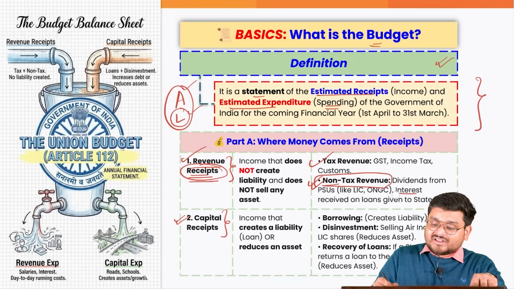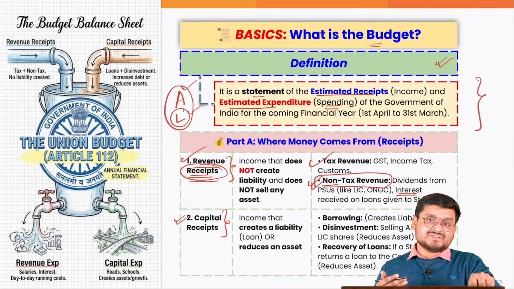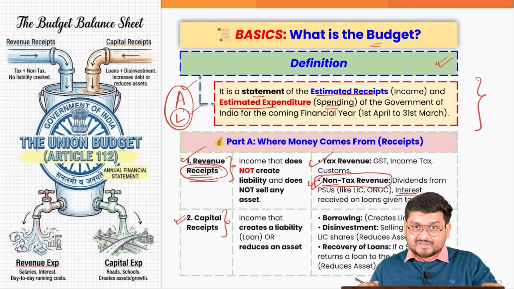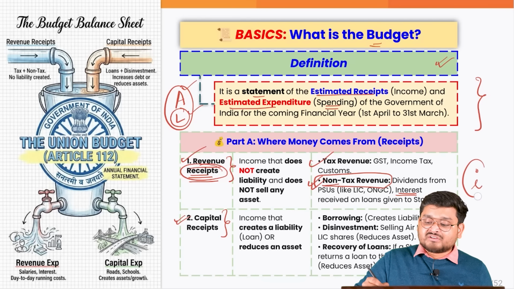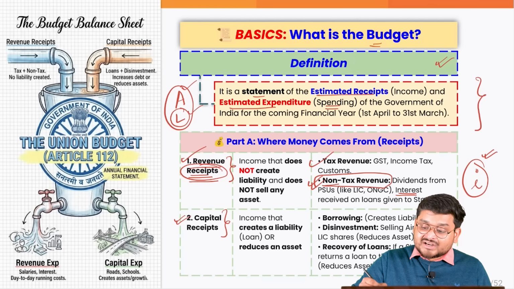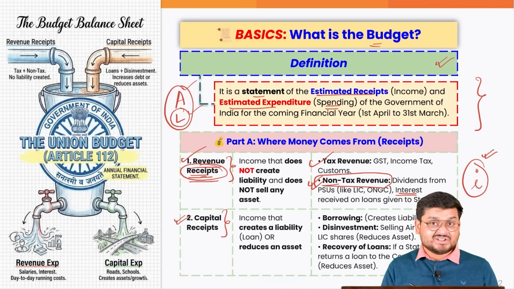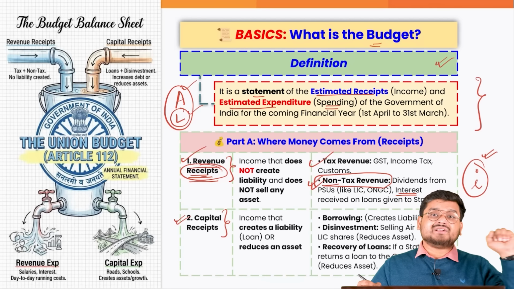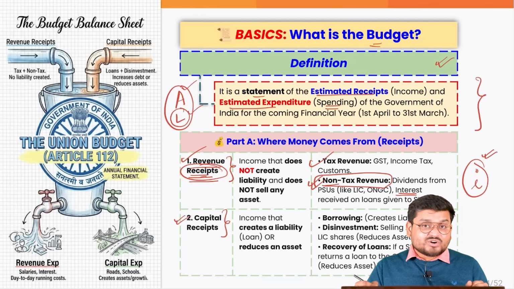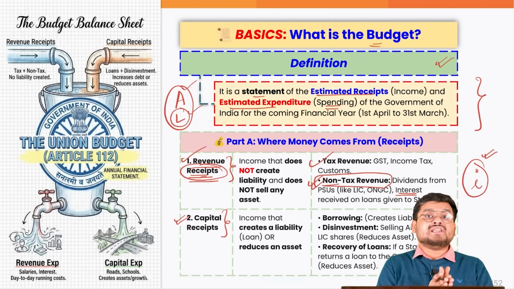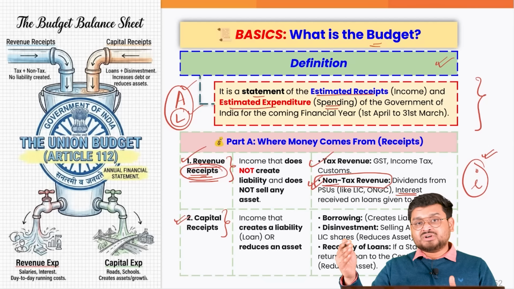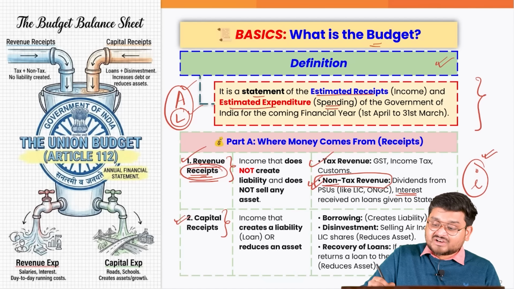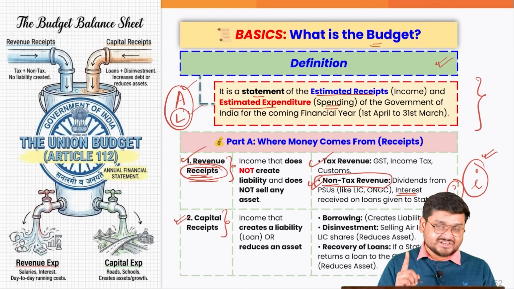Also, the various interests that the government of India receives on the loans that the central government has given to the various state governments, and in return the state governments will be giving interest. So this interest part is actually a part of the revenue receipt, not the loan part, not the principal part. Principal will actually be on the capital side. Also, when we talk about the various loans that the government of India gives to maybe Sri Lanka, maybe Bhutan, maybe various other countries, the interest that we receive from them is also part of the revenue receipt, right?